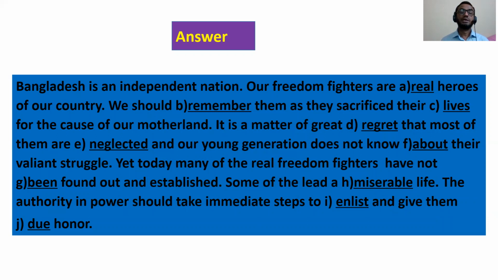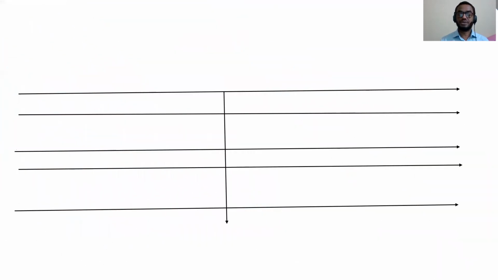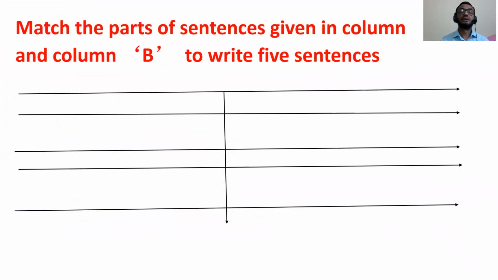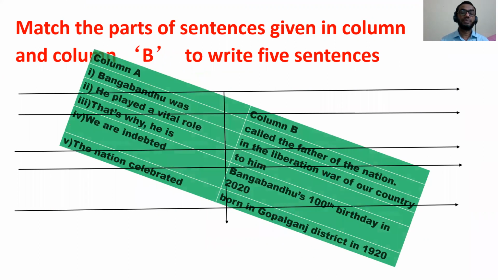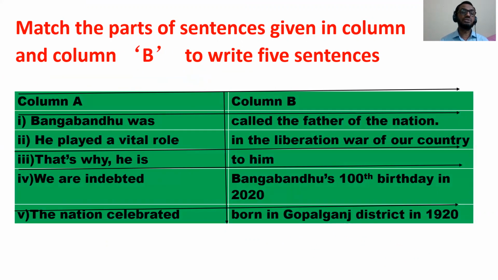Okay, now can I go next? Very good. Okay, look at the screen. Match the parts of the sentences given in column A and column B to write 5 sentences. That means this is a matching sentences exercise.